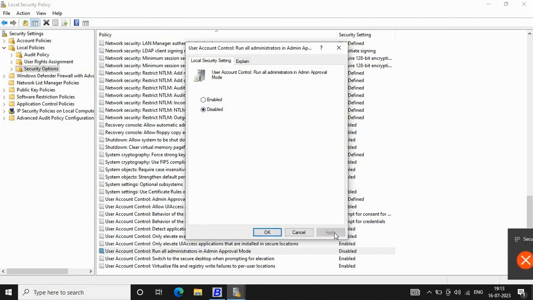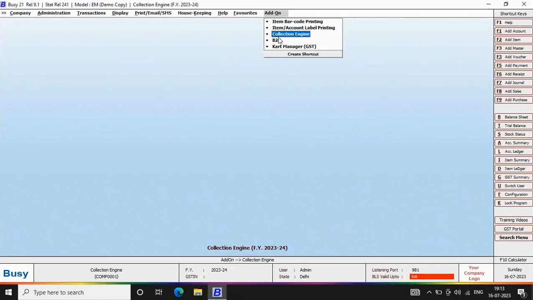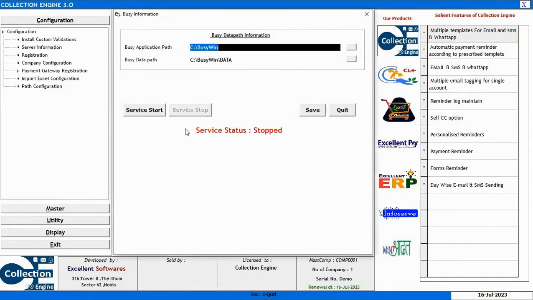For this configuration to be effective, you must restart your computer. That is, if you do not restart your computer, then the services will again not start. So to start the services in case of any problem, you have to follow the process that we have discussed. That is, you need to go to the Windows administrative tools and the further options that we have specified, and then restart your system. Here you can see it's still showing services stopped because we have not yet restarted our computer.